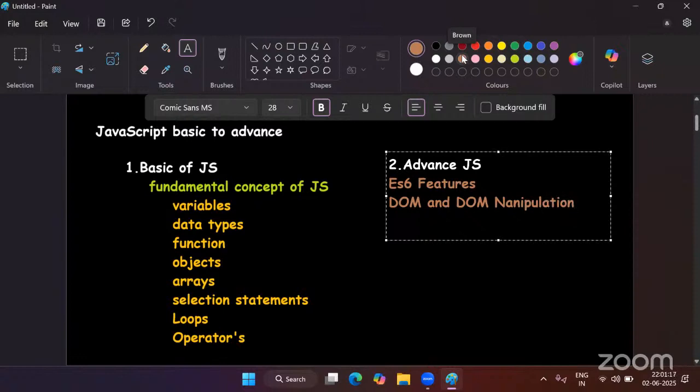We are going to discuss events. In events, we are going to understand what is event capturing, how to add events dynamically, what is event bubbling. All those things we are going to discuss in very, very depth.